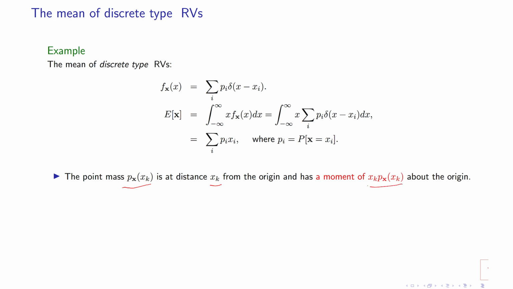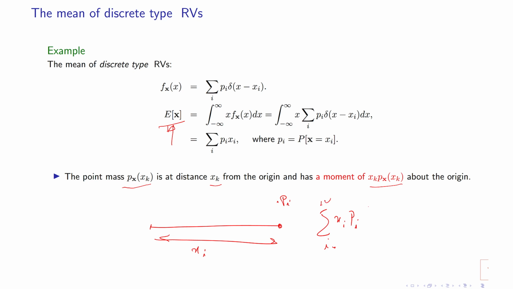This is why we call this a moment, because in physics, if you have a mass pi at this location and this distance is, let's say, xi, then xi times pi is a moment, and the total moment is the summation of all the moments.